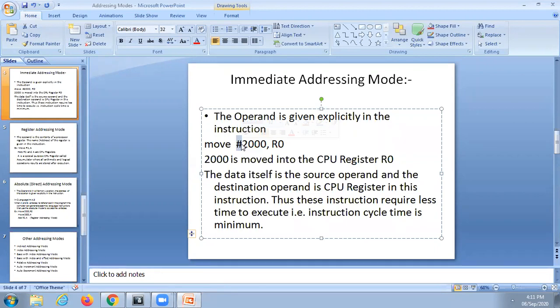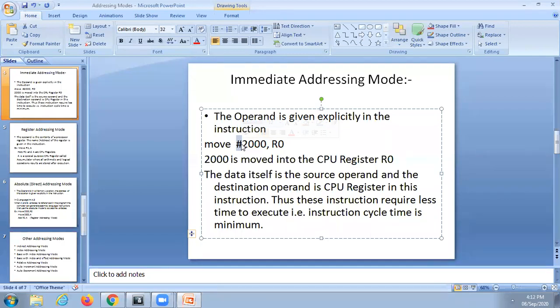What is the meaning of this? The value 2000 is moved into the CPU register R0. That means R0 is stored with the value 2000. Is it understood? Here the data itself is the source operand. In the immediate addressing mode, the data operand is always the source operand.